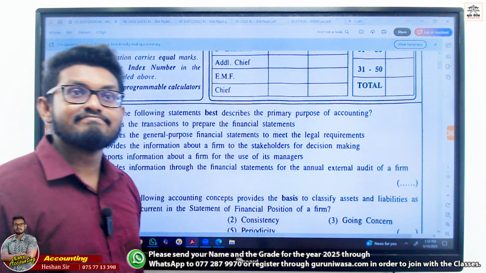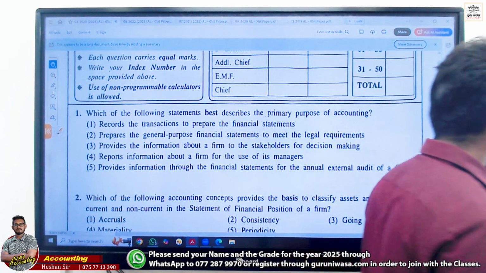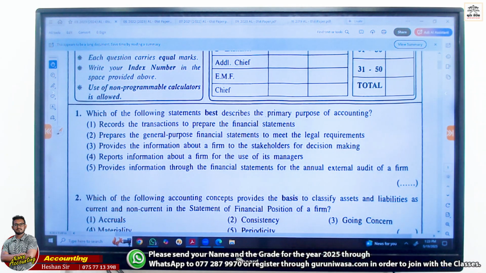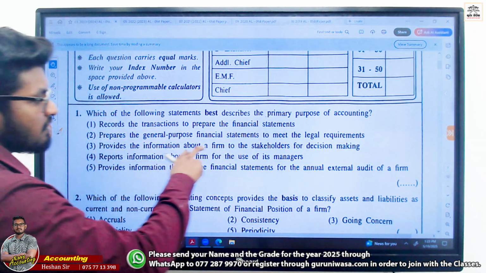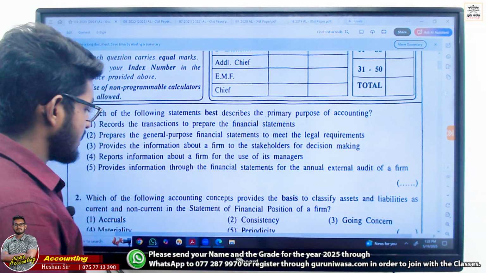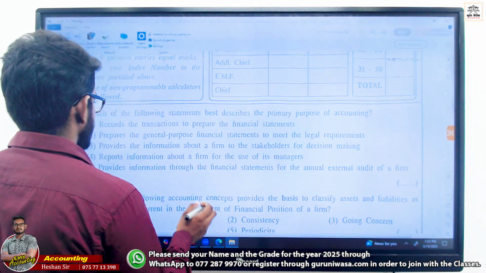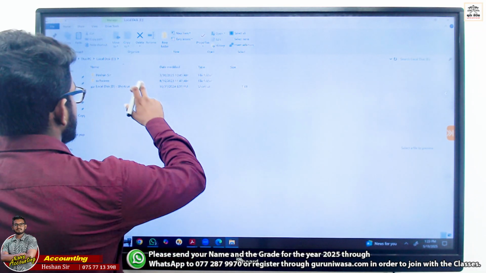What is the answer? 1, 2, 3, 4, or 5? Yes, 3. Very good. Because we provide information to stakeholders for their decision. Then don't confuse it with the previous one, right? In the previous one, it was, right?